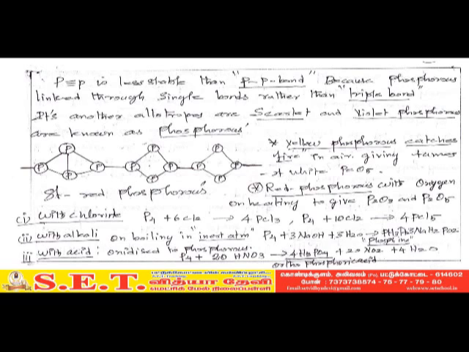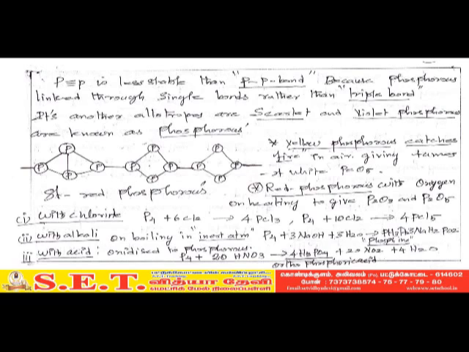Phosphorus reacts with excess chlorine to give phosphorus pentachloride. The equation is written: P4 plus 10Cl2 gives 4PCl5.